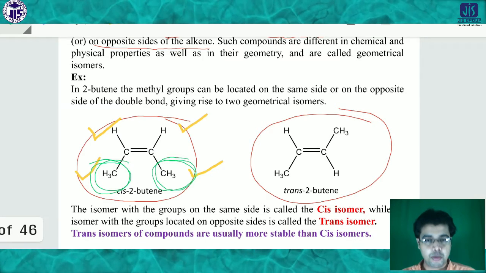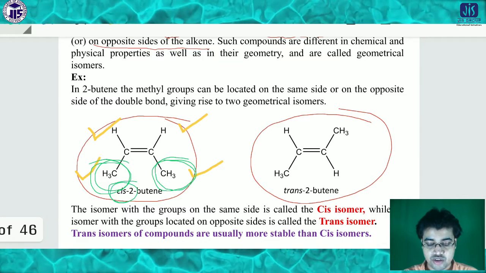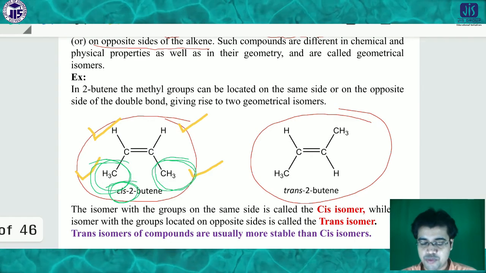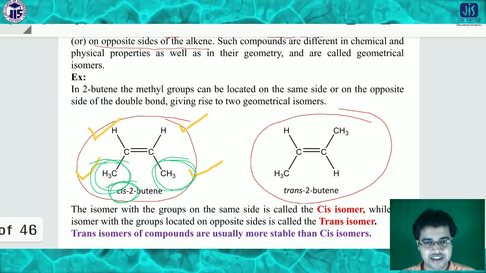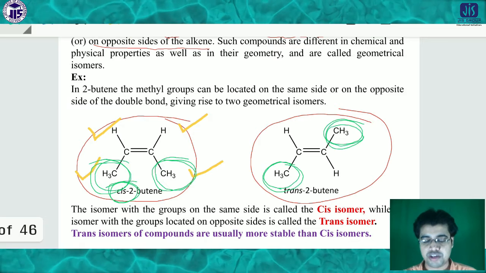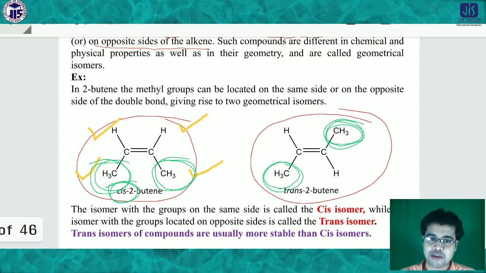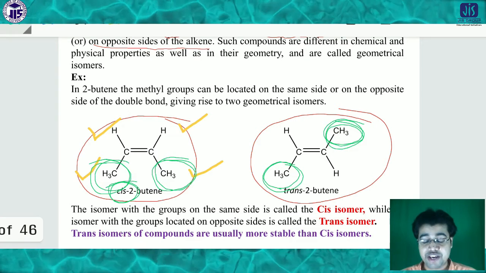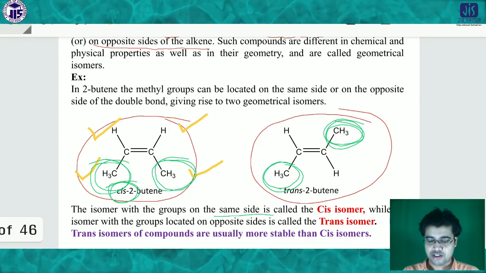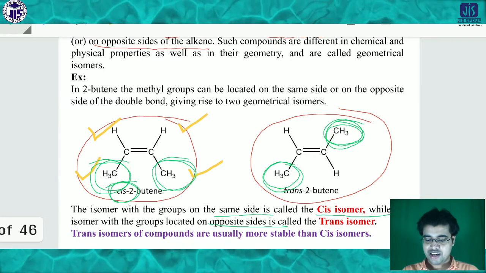If the common groups are on the same side, then we call it cis. Keep in mind, if the common groups are on the same side, this is an example of the cis category. If the common groups are in opposite directions, then we call this the trans category. So you have to keep in mind cis and trans. If the common groups are on the same side, it is called the cis isomer. If it is the opposite side, then it is called the trans isomer.